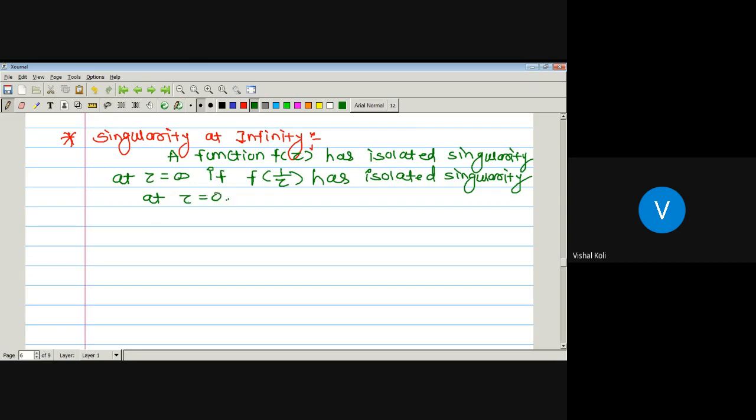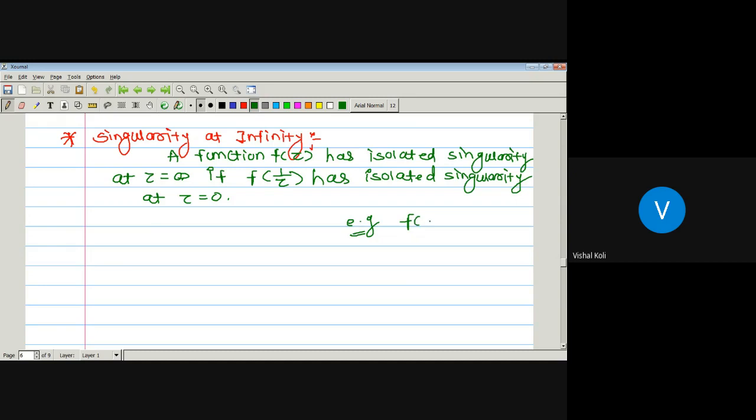So if there is a function f of z, then this function f of z has an isolated singularity at the point z equal to infinity if and only if the function f of 1 by z has an isolated singularity at the point z equal to 0. For example, we will take a particular example. An example is not a proof, but if it is true for all z, then it must be true for any example.